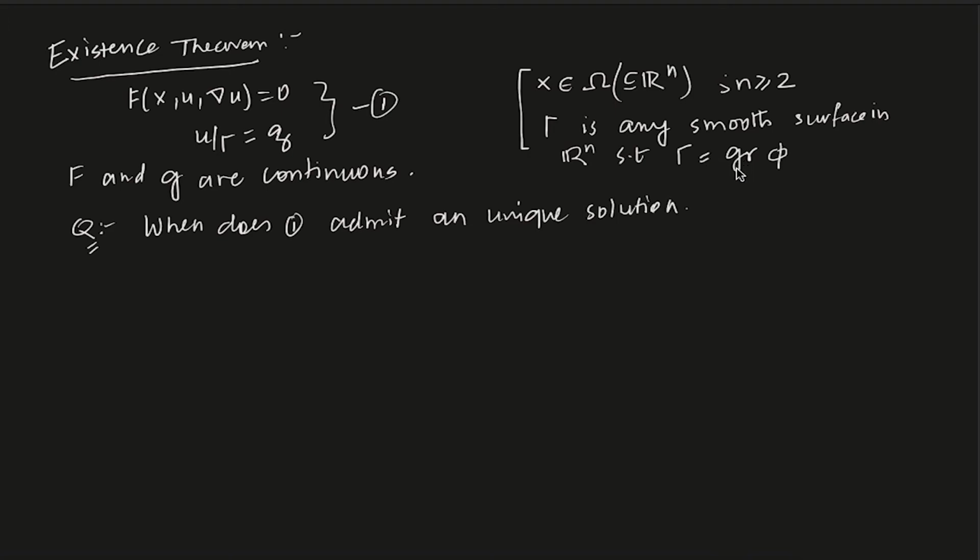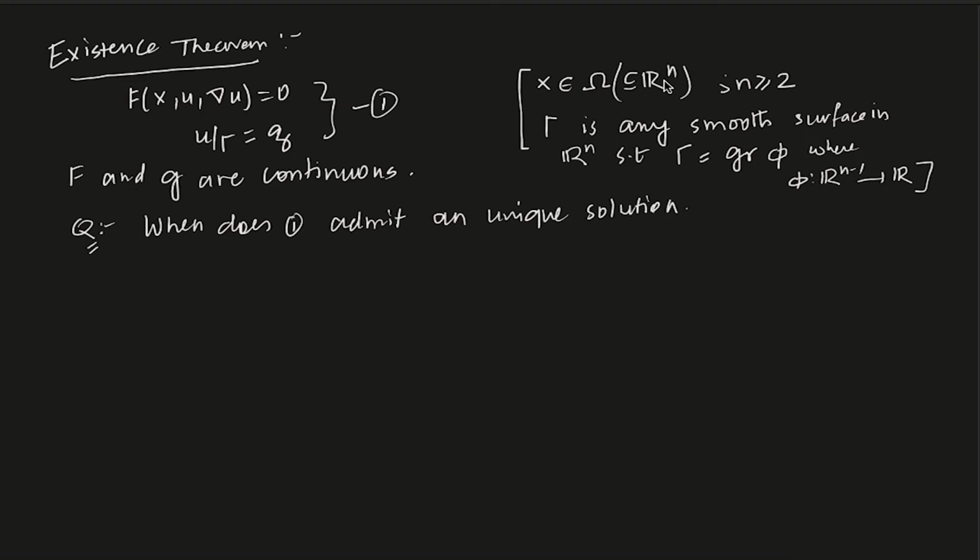So basically, you can think of gamma as the graph of phi, where phi is from Rn minus 1 to R. The graph of a function from Rn minus 1 to R will give you a surface in Rn. The information of u is given on that surface, and you are looking for a function u such that when you restrict u to the surface gamma, you get this function g.